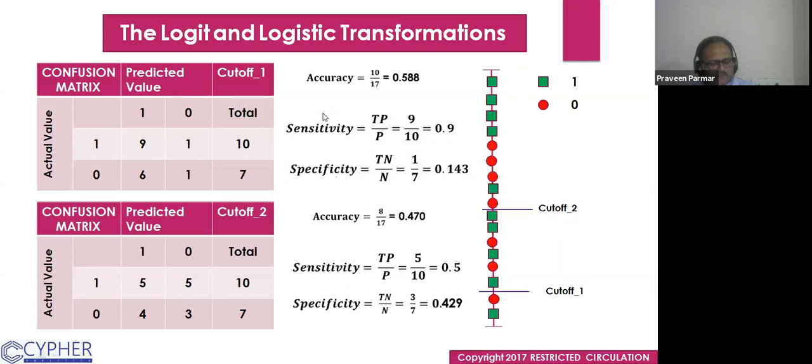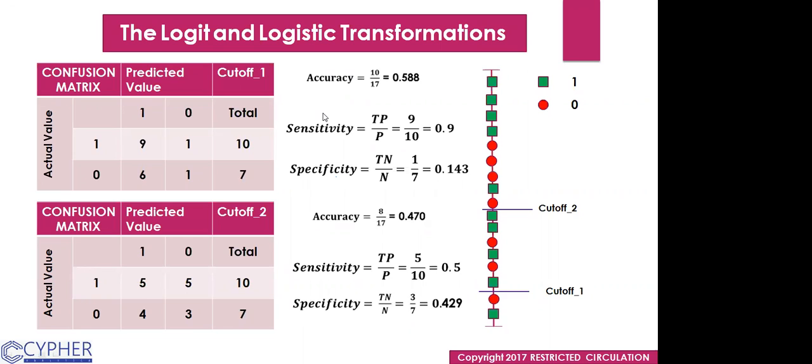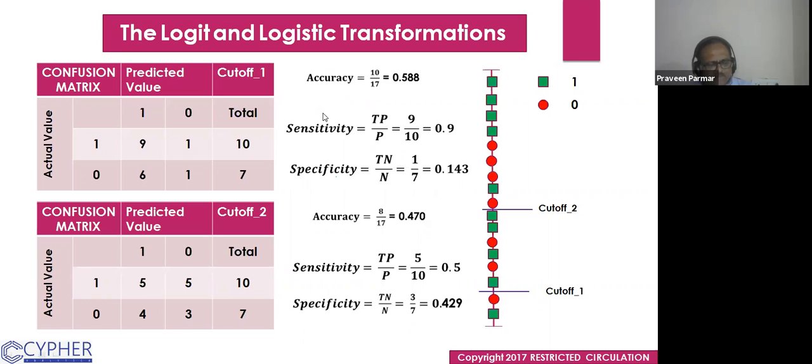But what I explained in the previous slide, there should be minimum difference between sensitivity and specificity. You have to consider that also, no? Okay. So what model would you prefer? Second. So second cutoff, sir. Yes. Second cutoff. Correct.